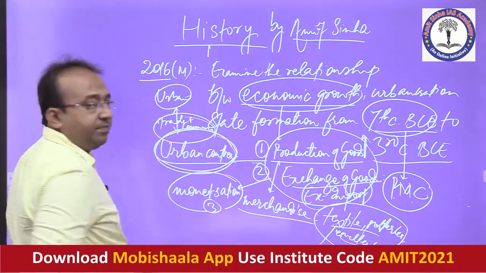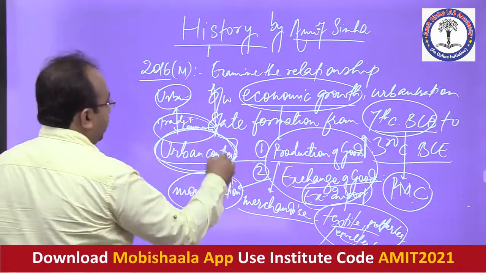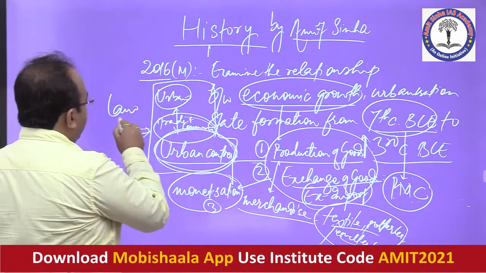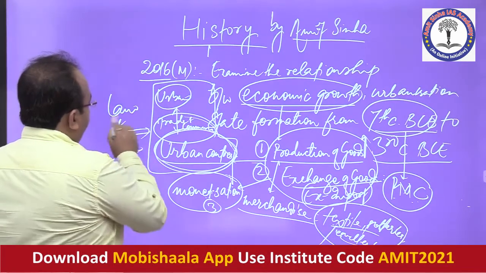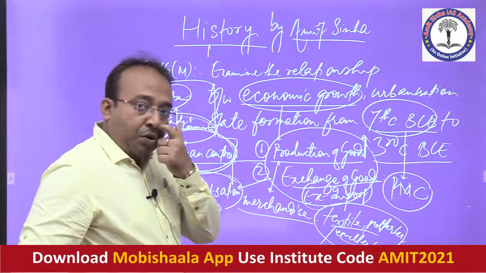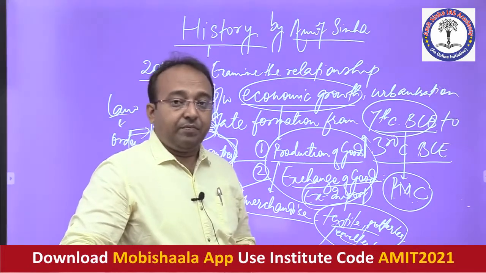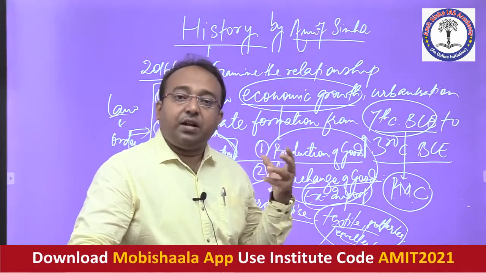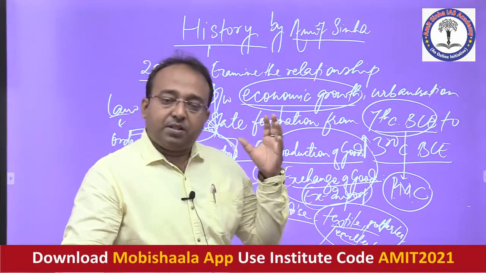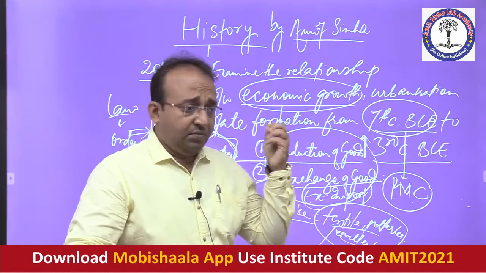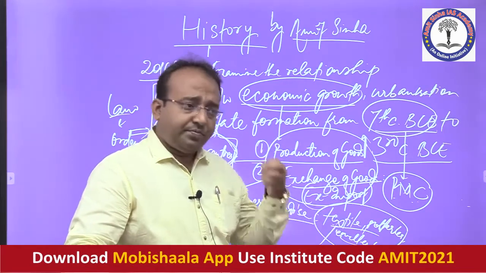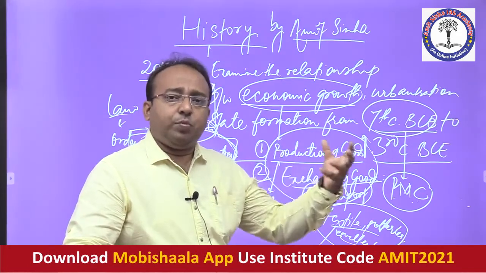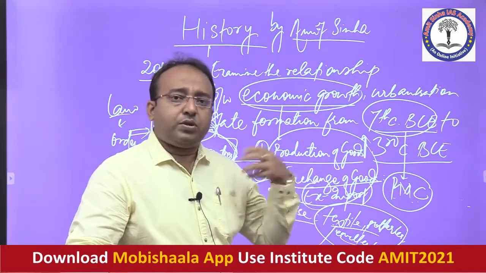because of this emergence of urban centers. Now this trade and commerce could not have been promoted without ensuring proper law and order in the society. Because of course, we are talking about the Indian subcontinent, especially of the 6th, 7th century BCE. In that period, it was very important to understand that there were various kinds of threats from wild animals, from other tribal cultures, from other people also. There were regular wars and battles being fought between two communities, two clans, or two groups or tribes altogether.